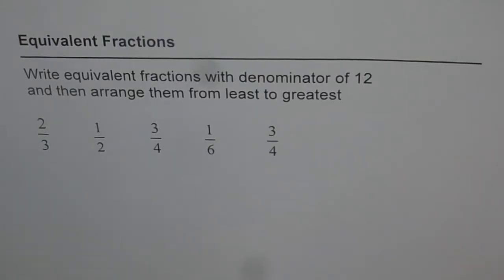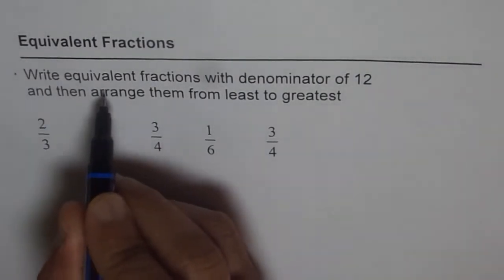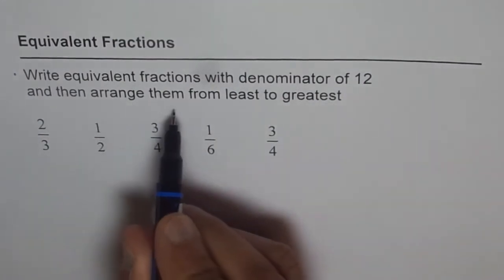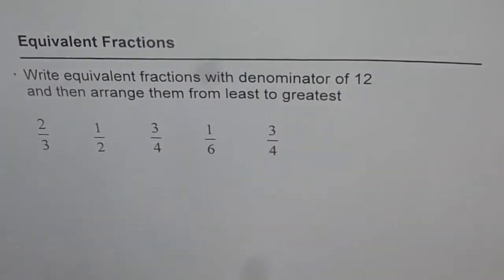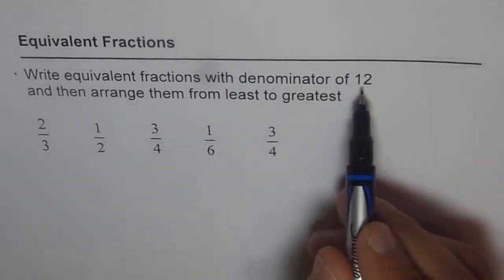Here is an exercise which will help you to arrange fractions in a particular order. It could be from least to greatest or greatest to least, right? So we are talking about equivalent fractions, and the question before us is: write equivalent fractions with denominator of 12 and then arrange them from least to greatest, right? So we have already told you to make fractions with denominator of 12.